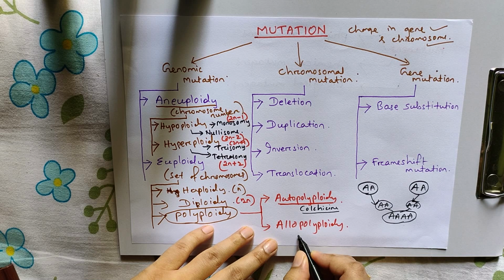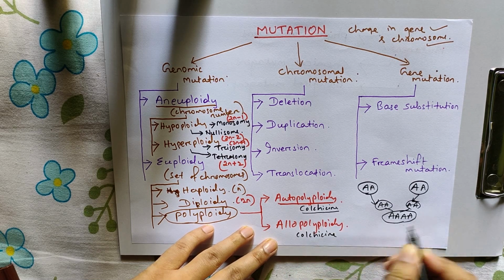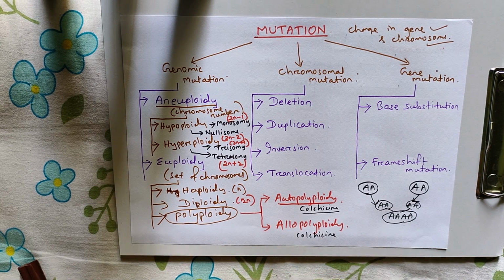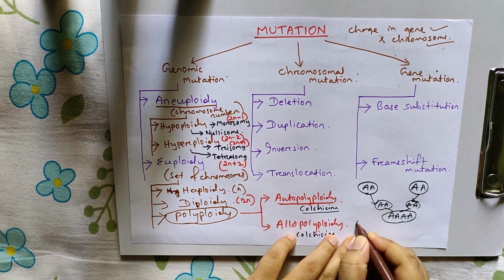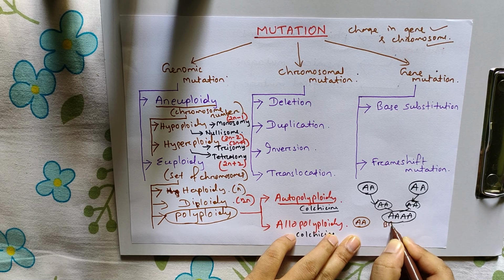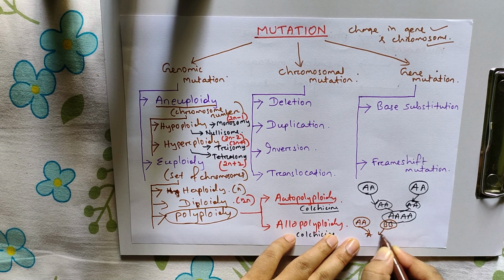Similarly, allopolyploidy. It is also application of colchicine, but in a different way. Suppose one is capital A, and another is capital B, a different set, and its gametes are A and B. When they fuse, that is AB.